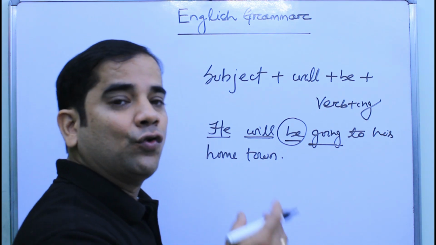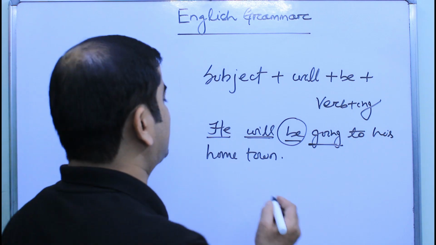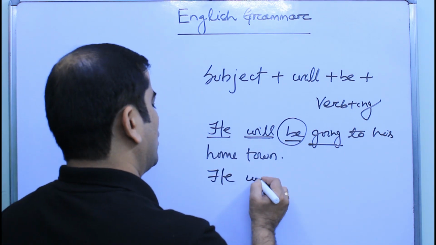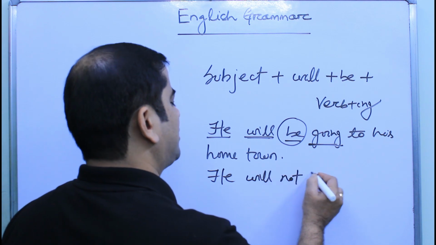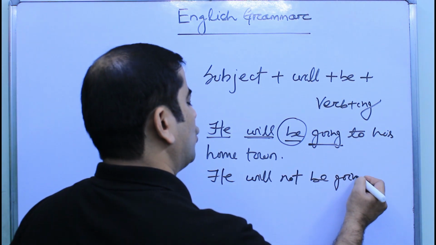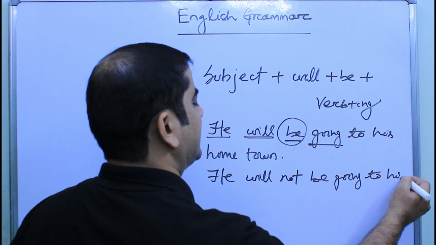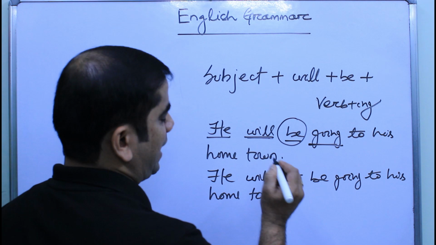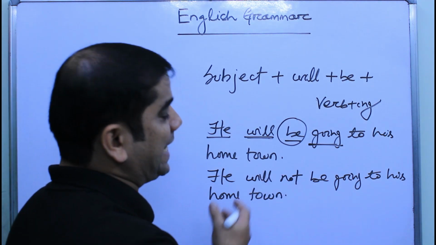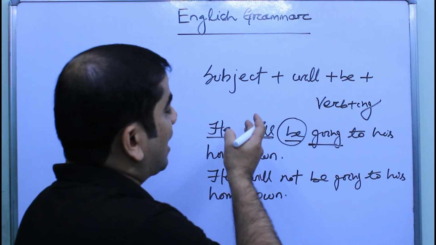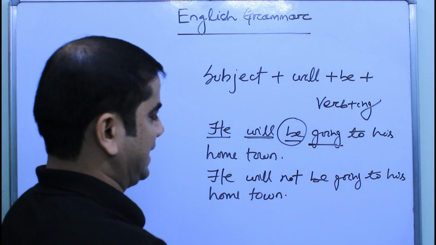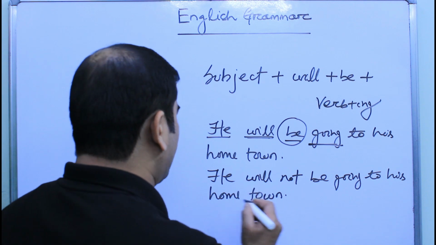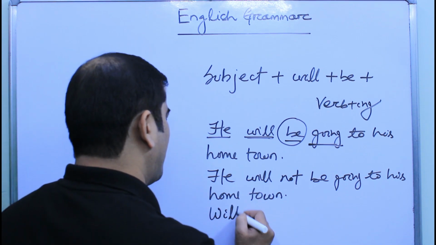When we need to form it into a negative sentence, we just need to put not after the helping verb. That is, he will not be going to his hometown. So in this way we can form the negative sentence out of our affirmative sentence. So what we need to do in case of an interrogative sentence, we need to put the helping verb at front.